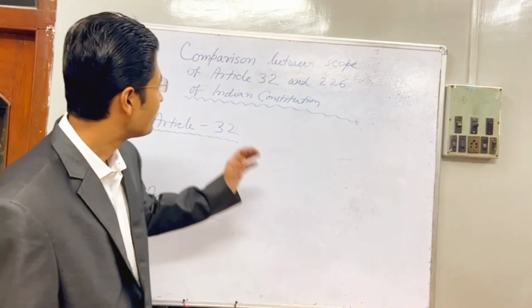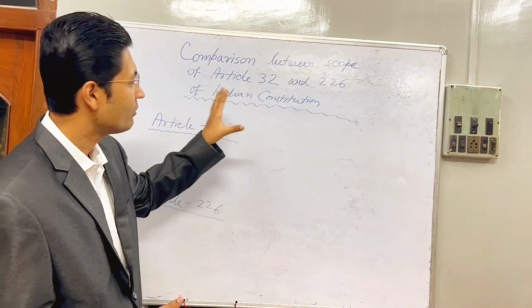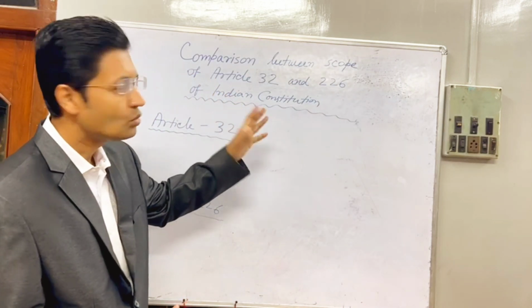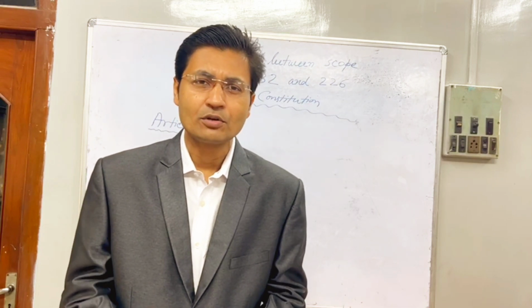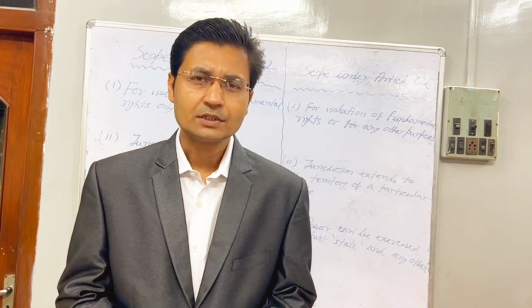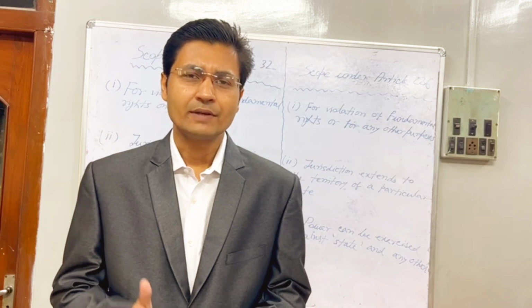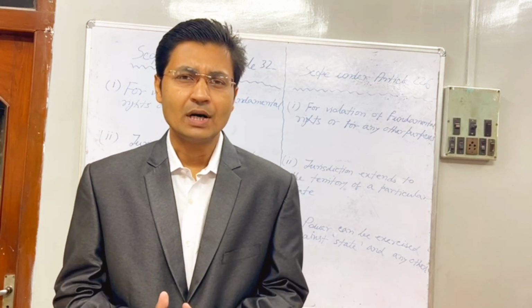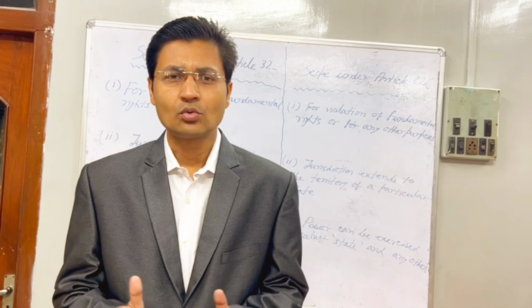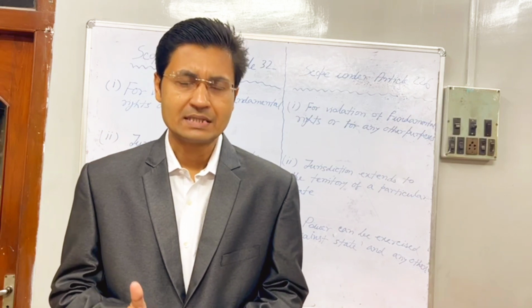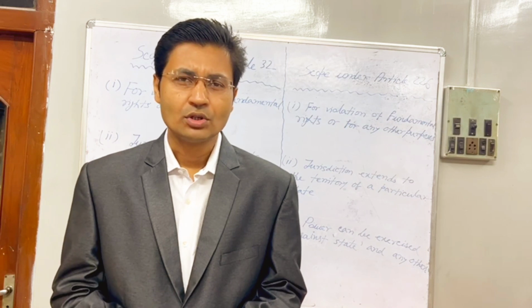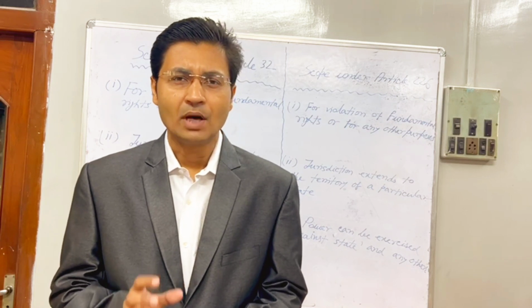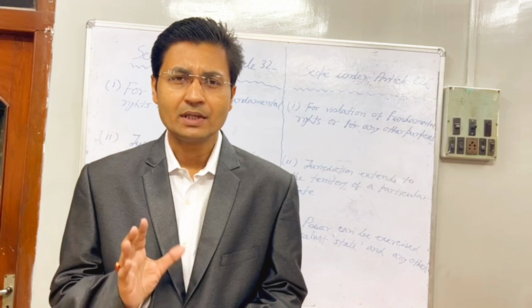That means a comparison between the scope of Article 32 and 226 of Constitution of India, that is the topic of discussion now. The first point of difference of ambit or scope of Article 32 or 226 of Constitution of India is that Article 32 can be invoked only in case of violation of fundamental right.